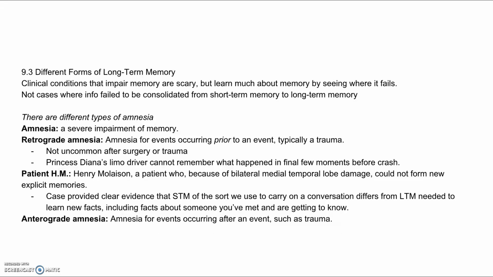Clinical conditions that impair memory are scary, but we learn much about memory by seeing where it fails. These are cases where info failed to be consolidated from short-term memory to long-term memory. There are different types of amnesia. Amnesia is a severe impairment of memory. Retrograde amnesia is amnesia for events occurring prior to an event, typically a trauma. Not uncommon after surgery or trauma. Princess Diana's limo driver cannot remember what happened in the final few moments before the crash.